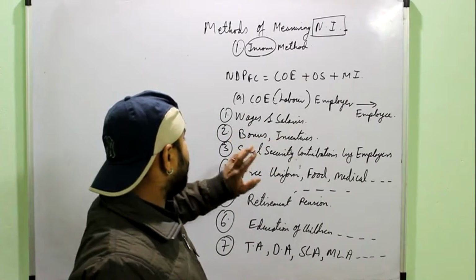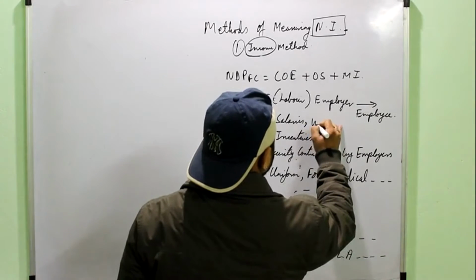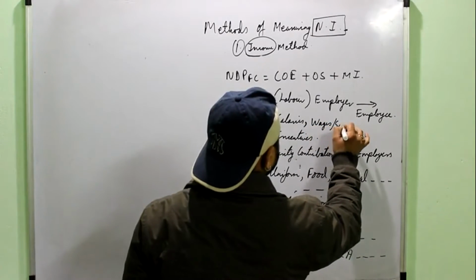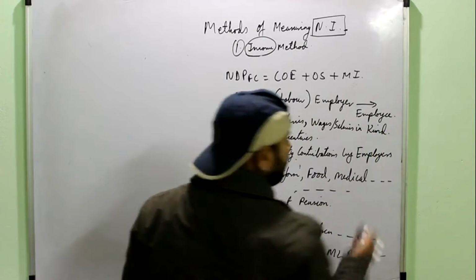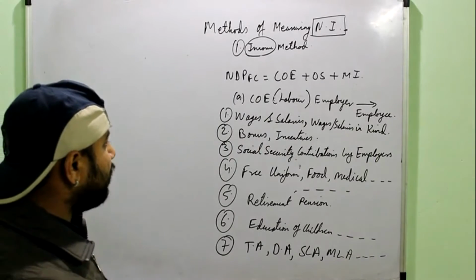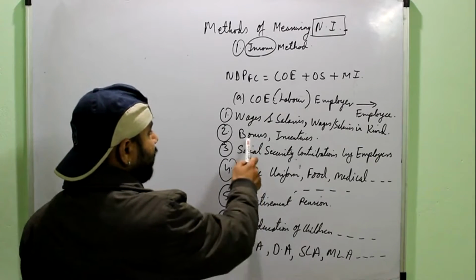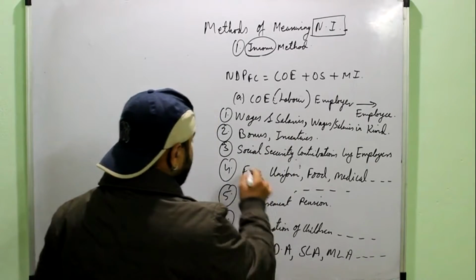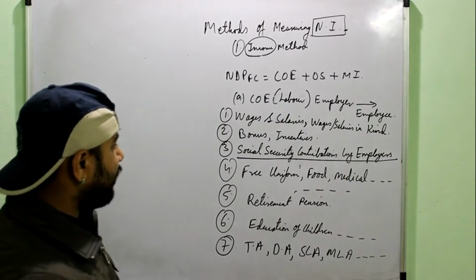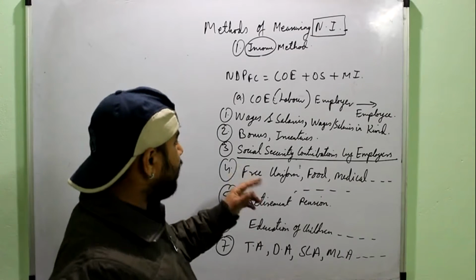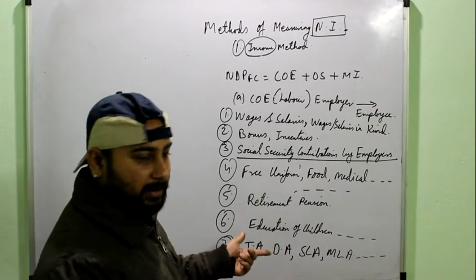Remember, wages and salary, most important component. Then it could also be written as wages or salaries in kind. In kind means not in the form of cash, but in some other form, like maybe in the form of clothes, in the form of say food or any other thing. Bonus, incentives. Then this is another important thing that you will find. Social security contribution by employers, or it could be written as the contribution by employers to the social security schemes, or social security schemes contributed by the employers.